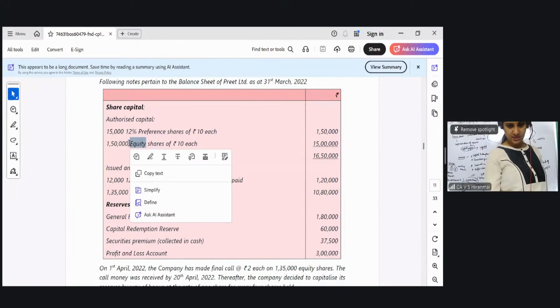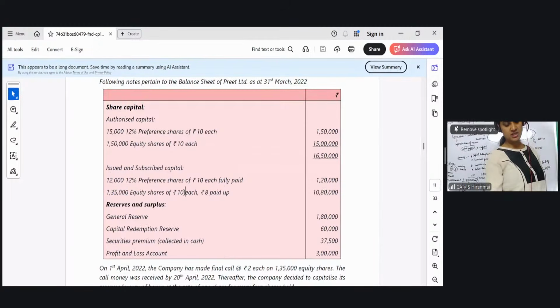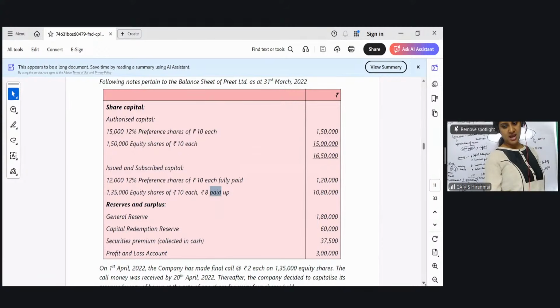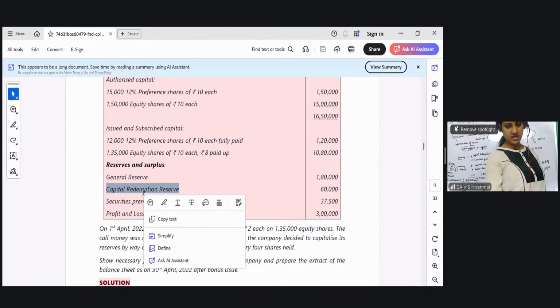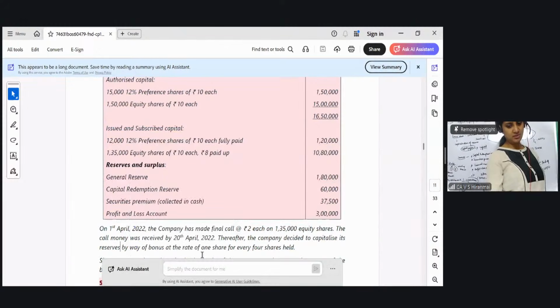15,000, 12%, 1,50,000. In that, please see 12,000 preference shares, not your problem. Now see here 1,35,000, 10 rupees of each 8 paid up. So make the final call first and then see what is the ratio and do here. See here, capital redemption reserve hai. So please take capital redemption reserve first, then securities premium, then general reserve, then P&L account. I want you to do 2 minutes and do the balance sheet also.